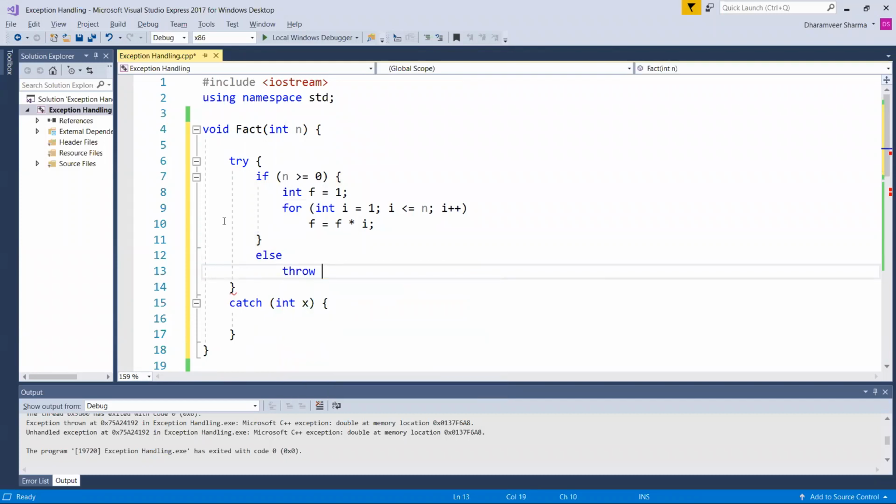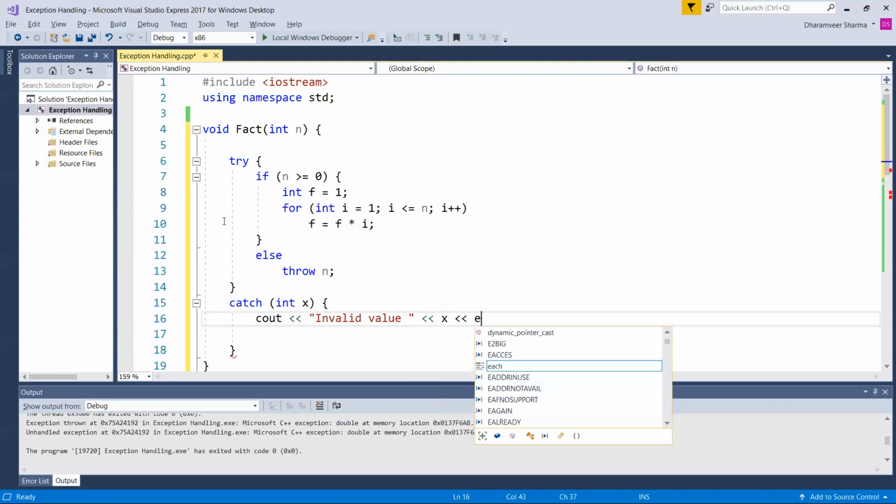Throw n. So if the number is negative, the exception will be thrown. Here we'll catch it, cout invalid value x, and then